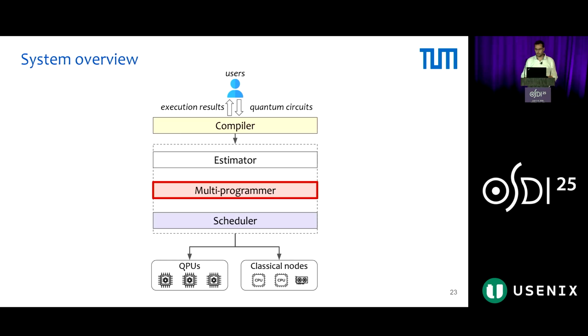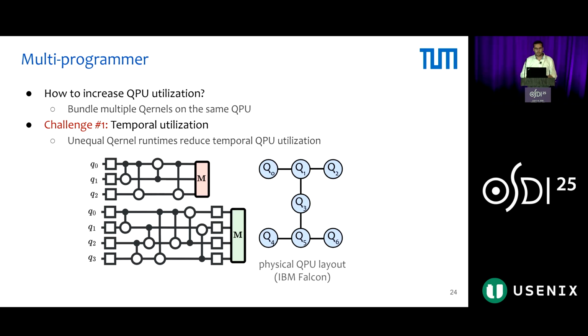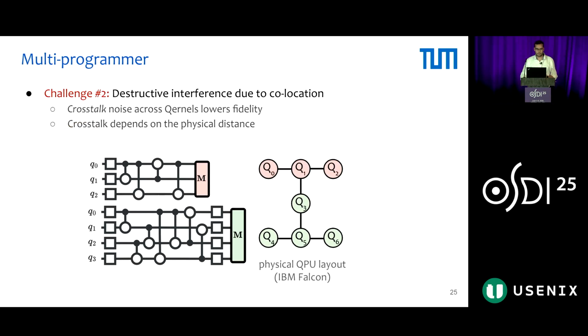Let's see the multiprogrammer. The question is simple: how to increase QPU utilization? We bundle multiple kernels on the same QPU, but unfortunately, there are two main challenges. The first is temporal utilization. Let's say that we have the red and the green kernels, and we allocate them on this physical layout. But we notice that the green kernel has a longer runtime. This means that during the green execution time, the red qubits will be idle, which underutilizes the QPU.